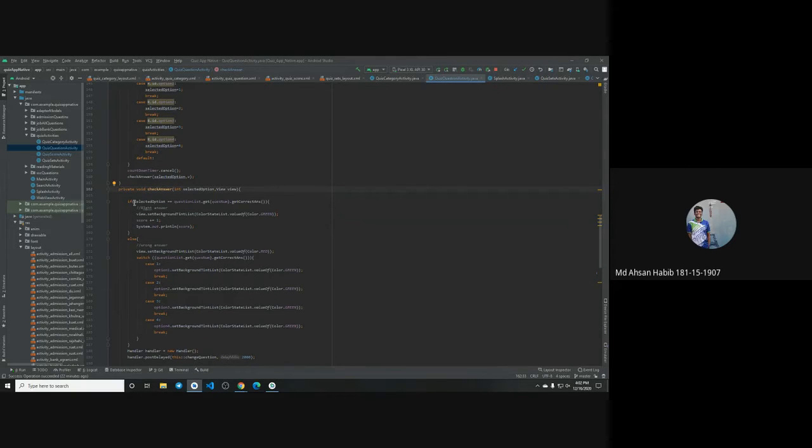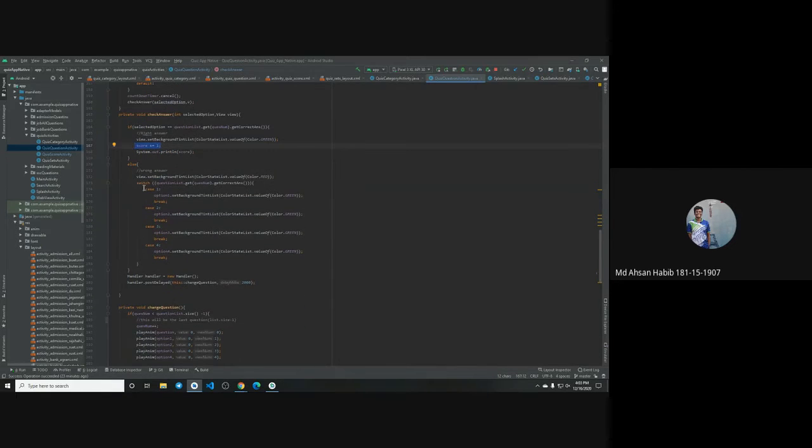Now let's check if my answer was right or wrong. Here, if the selected option is equal to question list dot get question number dot get correct answer. I have told you that the correct answer I have passed through the string and converted with parseInt. So if the correct answer is equal to the selected answer, then we will set the background tint list as green. This is how when we select any answer right, we get the green screen. And of course, there is a score integer part. I have incremented it for my score activity.